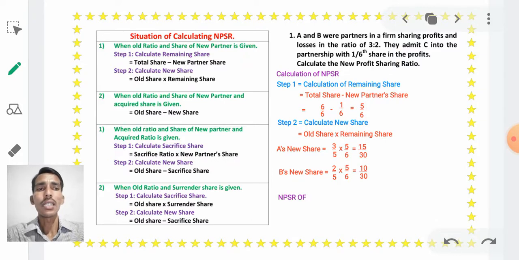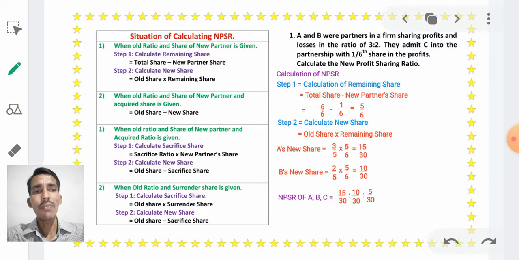Now see, the new profit sharing ratio, NPSR, of A, B, C: A is 15/30 and B is 10/30 and C is 5/30. How did 5/30 come?